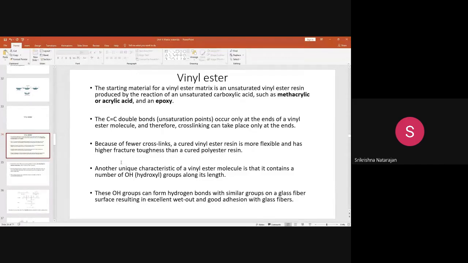Okay, and another advantage is it contains a number of hydroxyl groups along the length. What is the advantage? Because of the presence of more hydroxyl groups, this can form a good adhesion with the glass fiber. When you are making a fiber composite like glass fiber composite, this OH group can form hydrogen bonds with some similar groups on the glass fiber, resulting in good wet out properties. Like a coupling agent, it can form a good adhesion with the glass fibers.